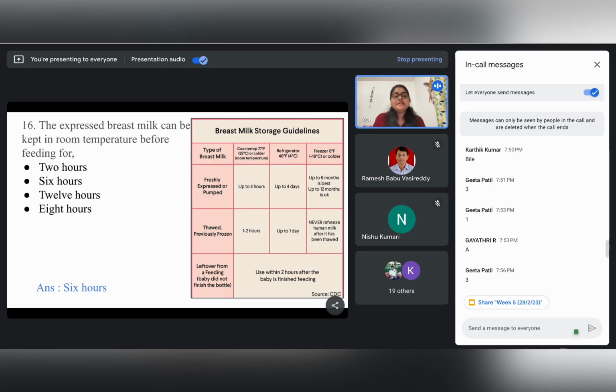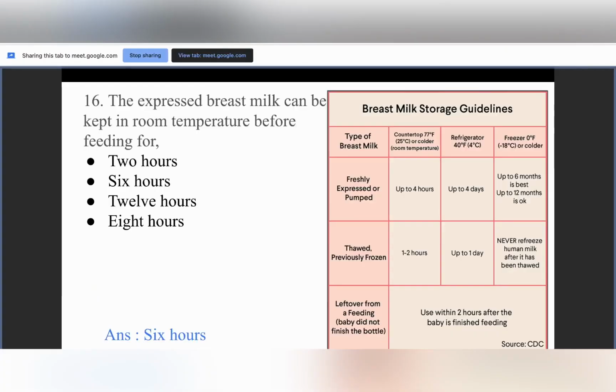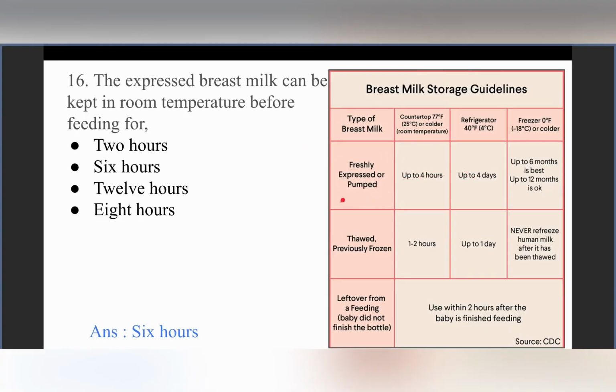If we consider freshly expressed or pumped milk at room temperature, around 25 degrees centigrade, this can stay up to 4 hours. As we can see, our options do not have 4 hours.